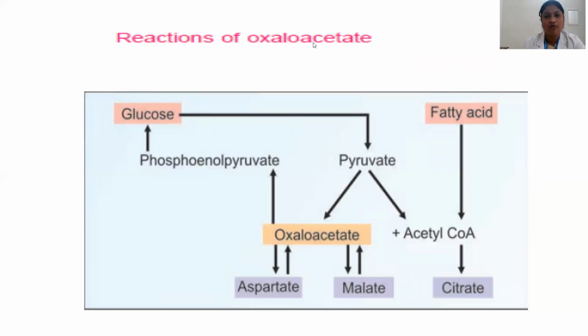What are the reactions of oxaloacetate? As you can see here, glucose undergoes glycolysis to form pyruvate. This pyruvate has two fates. One is that it can get converted into acetyl coenzyme A to enter the TCA cycle, or it can get converted into oxaloacetate. This oxaloacetate undergoes the malate shuttle, that is, a shuttle between conversion of malate to aspartate and aspartate to oxaloacetate, in certain metabolic pathways where oxaloacetate needs to be transported across the mitochondria. And this oxaloacetate can get converted into phosphoenolpyruvate by virtue of gluconeogenesis, and this phosphoenolpyruvate again can get converted into glucose.